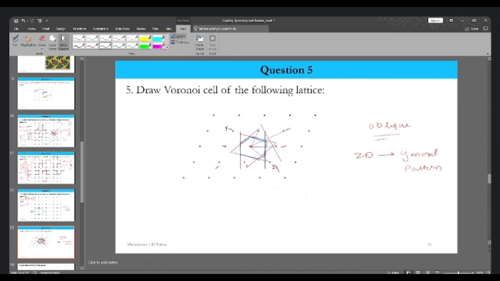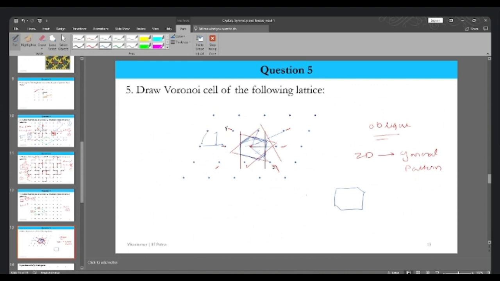Like it's mentioned in the books how it is drawn. Let me tell you, it's something like this for the oblique net, and this is how it looks, having the 6 edges. Okay. So now, if we need to find the area of this particular Voronoi cell of the 2D lattice, all I have to give you is the base and the height of this particular thing.